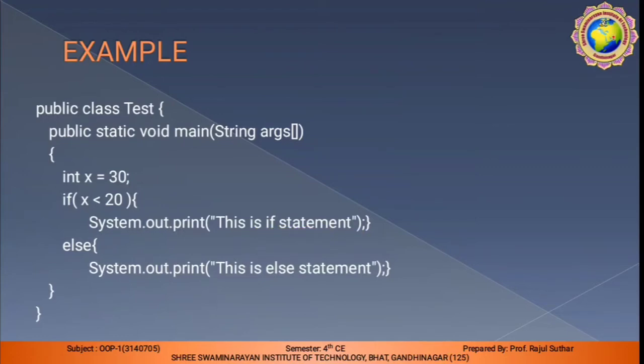Else, this is the else statement, because if the value of x is less than 20, then it becomes true, so it comes into the true part. And if the value of x is more than 20, then x is not less than 20, so it goes into the false statement. So the else part covers the false statement.